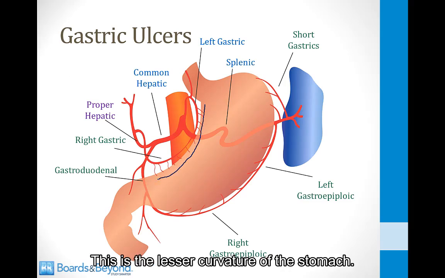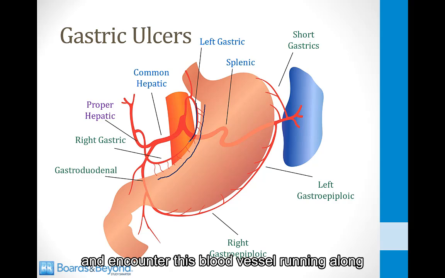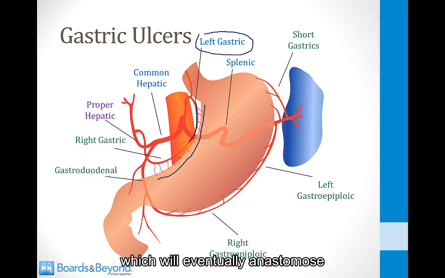This is the lesser curvature of the stomach. This is where gastric ulcers typically occur. They can erode through and encounter this blood vessel running along the length of the lesser curvature, and that blood vessel is the left gastric artery, which will eventually anastomose with the right gastric artery.